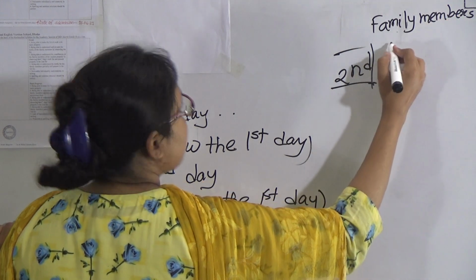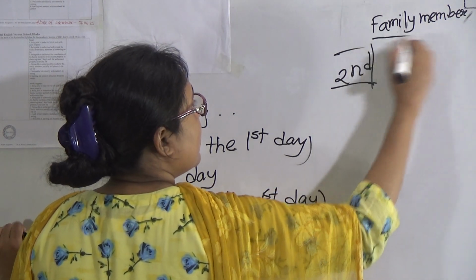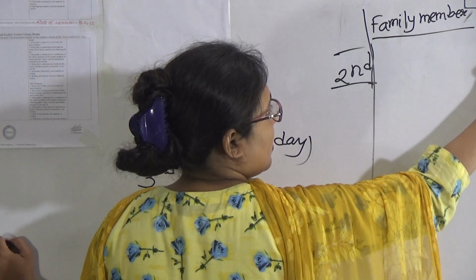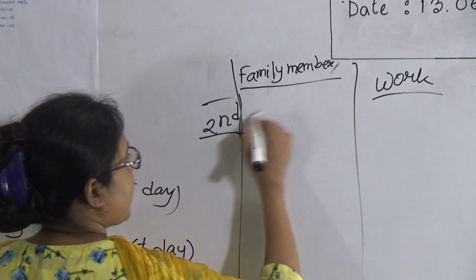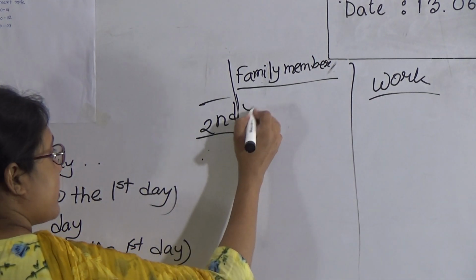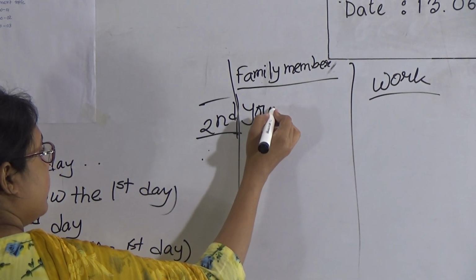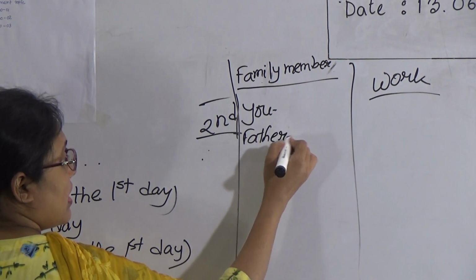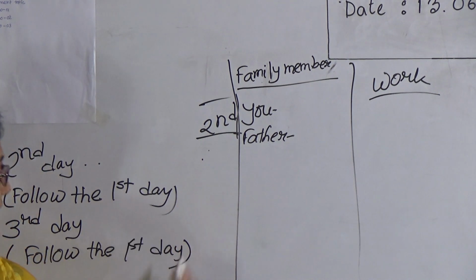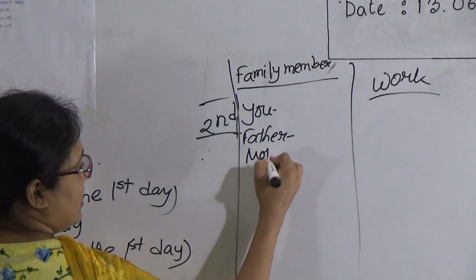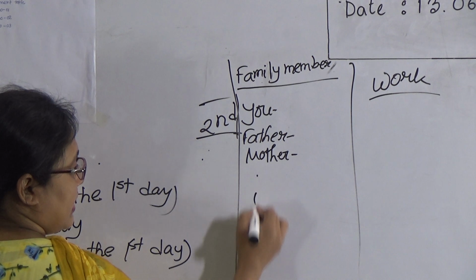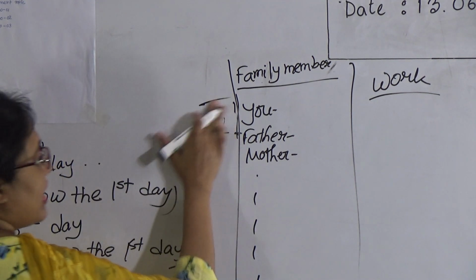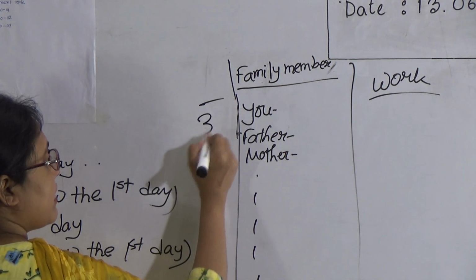Okay, family member, and the next point is work list. That means the work. So here, for the second day, at first you have to write here like you. Then your father, what does he do on the second day? Father, mother, then the other things also. This is for the second day.